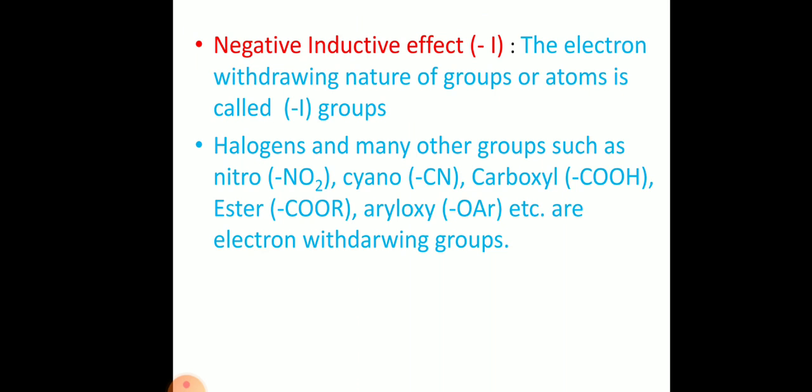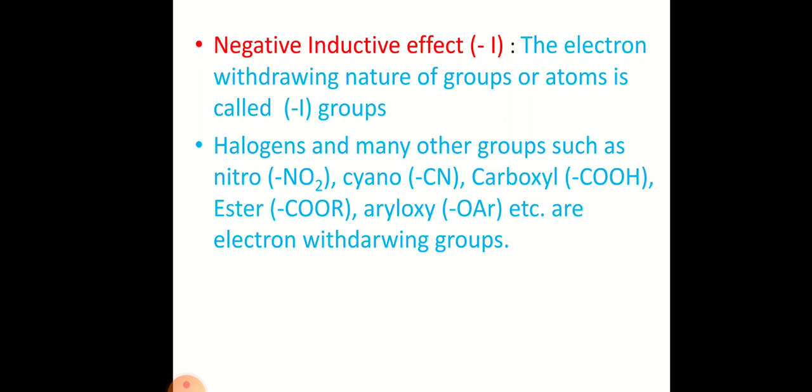The next kind is the negative inductive effect groups. The withdrawing nature: chlorine is withdrawing, right? It is taking electrons out from the molecule. The withdrawing nature of groups or atoms is called minus I. Generally halogens, meaning fluorine, chlorine, bromine, iodine, act as minus I groups, meaning they withdraw electron density from the molecule. If these are connected to any carbon chain, they will take the electrons from that carbon chain.